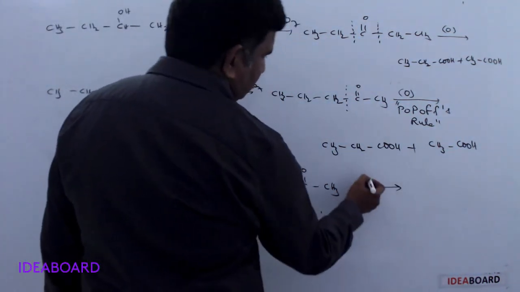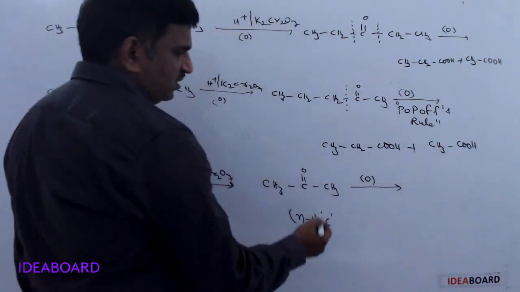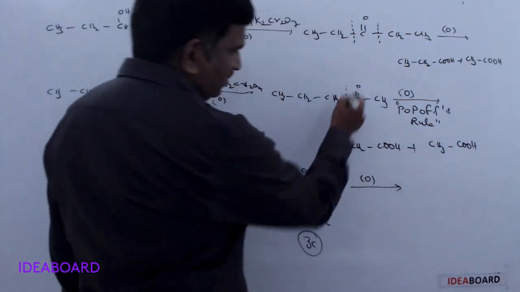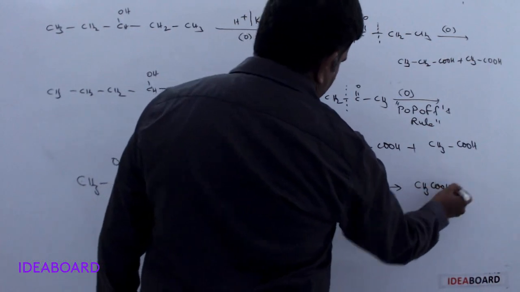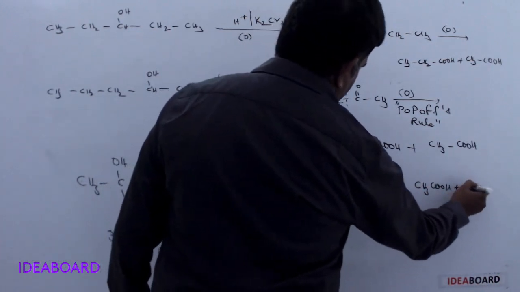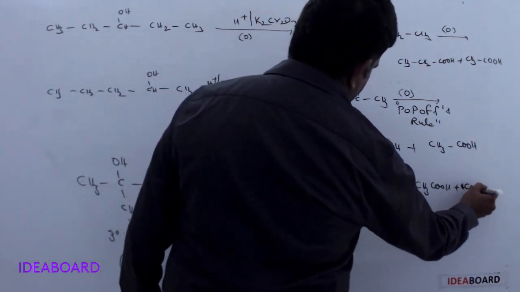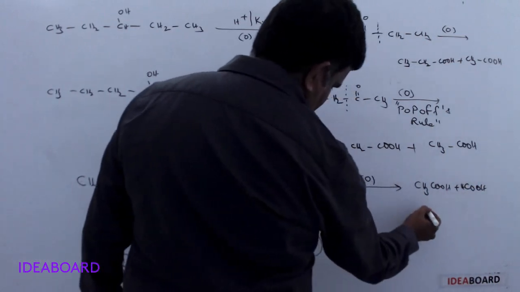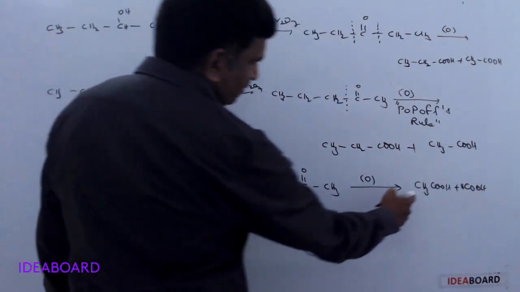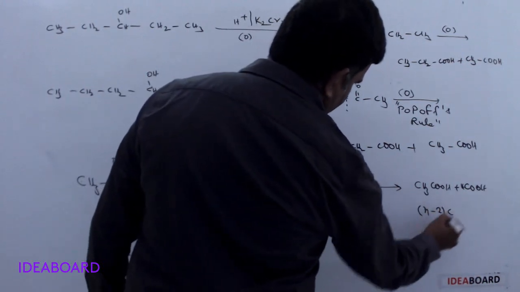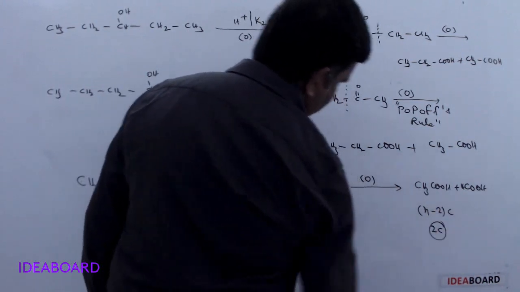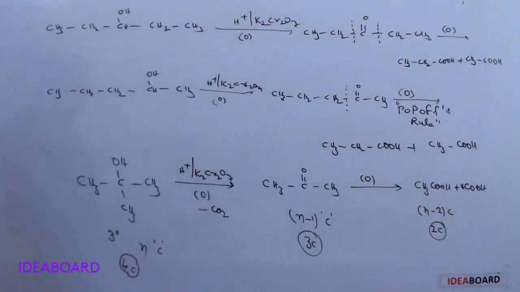Then further oxidation occurs with the same reagent, and it dissociates into CH3COOH and HCOOH. Here it is 3 carbons, but this is 2 carbons, so it is n minus 2 carbon atoms, or a 2-carbon carboxylic acid is formed.